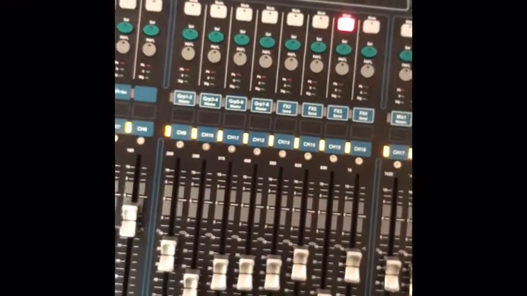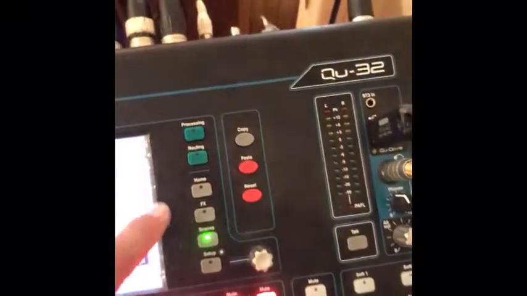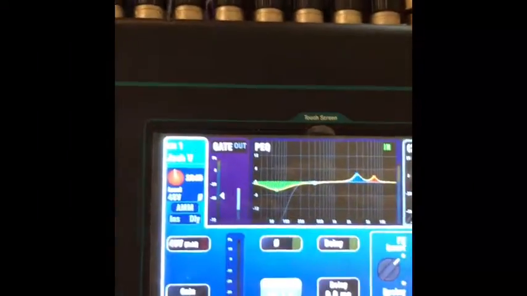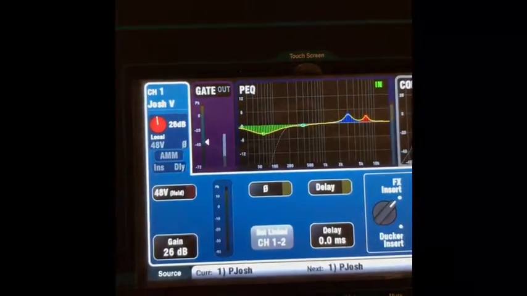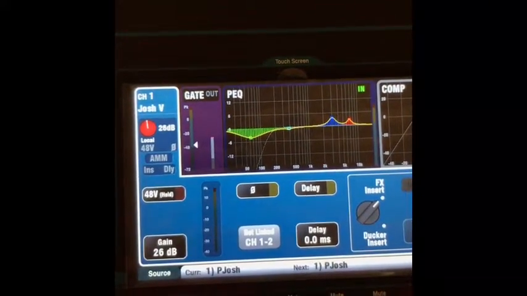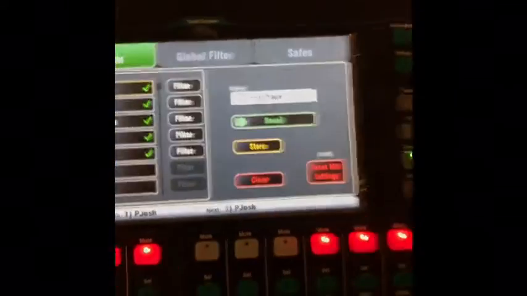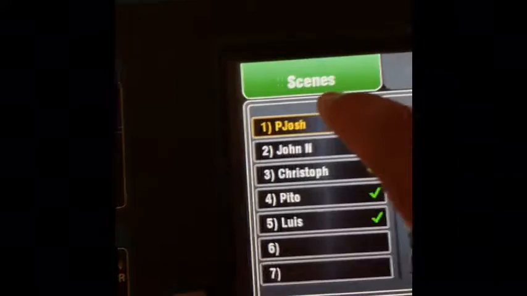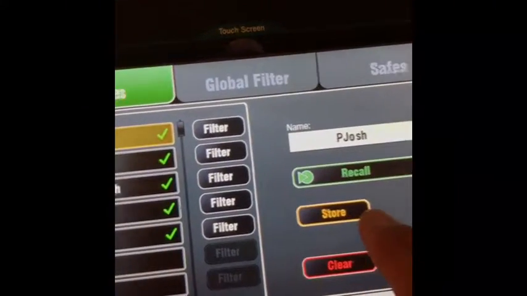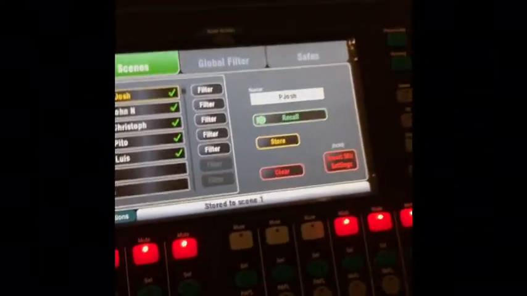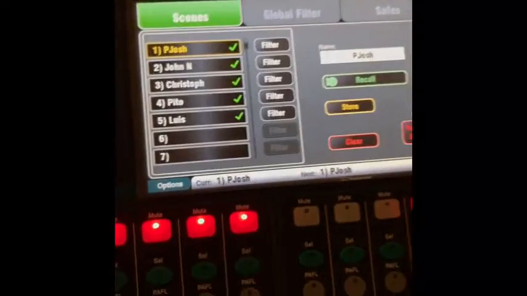For example, if we make some EQ changes on my voice here, we just move it around, and then whatever changes we make, when we're done with the service we'll go back here to pick your profile. Click on it, then click store, and it'll ask if you want to override it, and you just hit yes. Like that, whatever changes you make will be stored on your profile and on your scene.